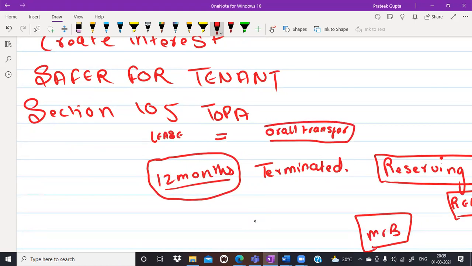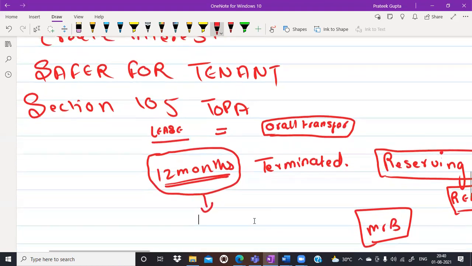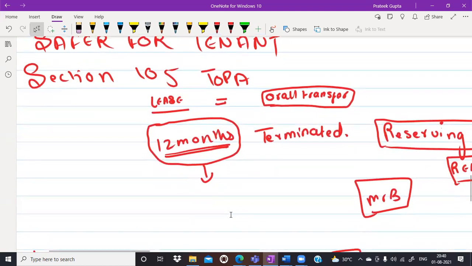If there is a lease for exact 12 months, and after the expiry of this lease, we are getting the possession back after the expiry of this 12 months, whether we can go ahead through the registered document, it is compulsory, or we can go ahead through the oral transfer. Just 4 months back, there is a landmark judgment with respect to this.